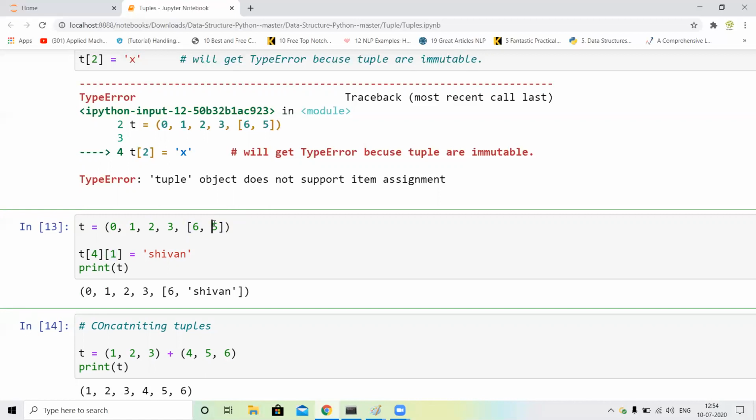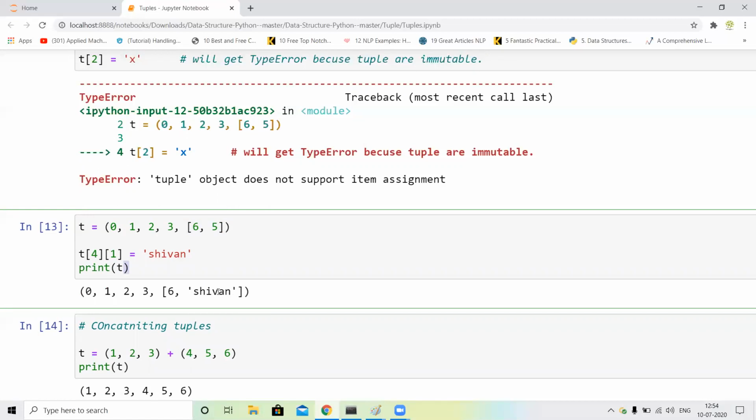First value means 5. This is the 0 and this is the 1. So I just write t[4][1]. It means the 4 at index 1 is replaced from 5 to 7, and I just print t. You can see our output is changed.